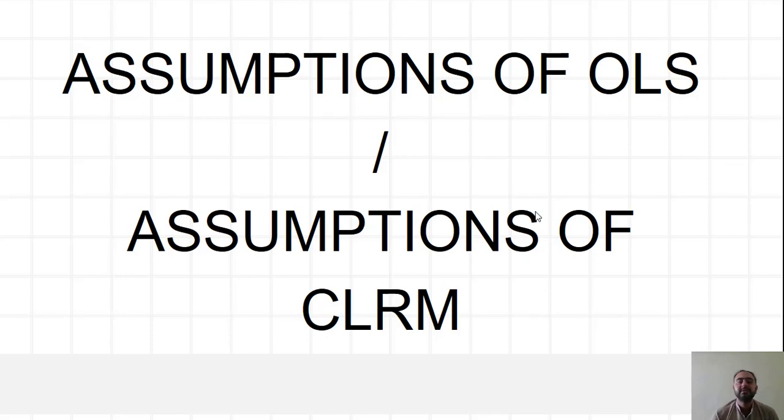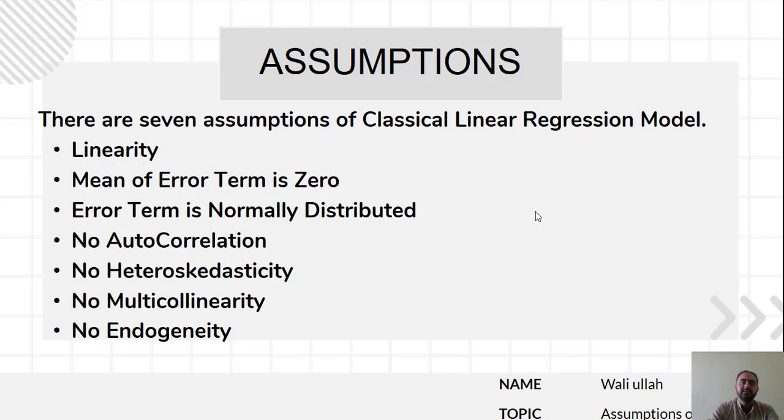Welcome back. So today's topic is assumptions of OLS, or we can also call it assumptions of the classical linear regression model. So what are the assumptions? There are 7 assumptions of the classical linear regression model. The first one is linearity. Mean of error term is 0. Error term is normally distributed. No autocorrelation, no heteroskedasticity, no multicollinearity, and no endogeneity.